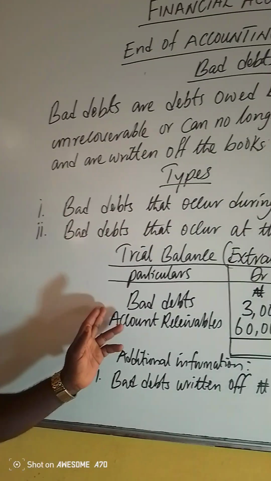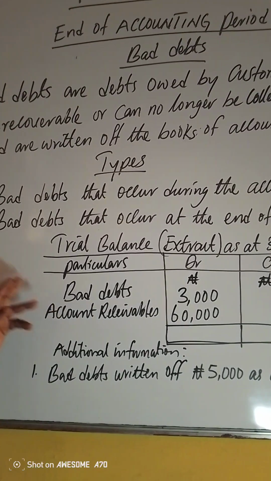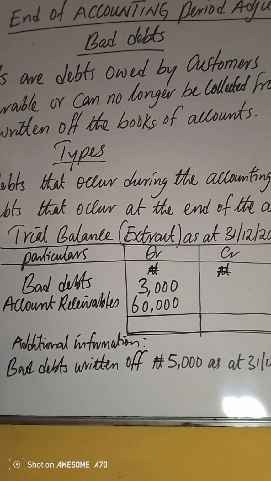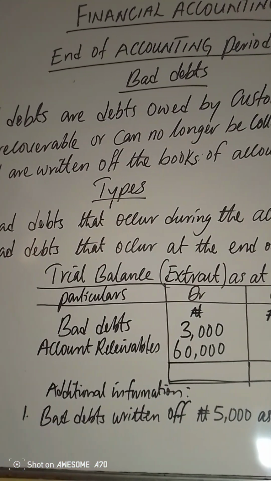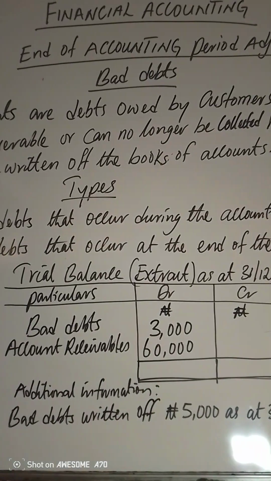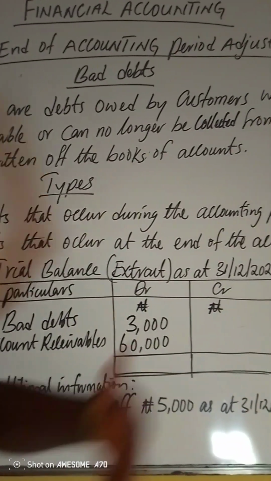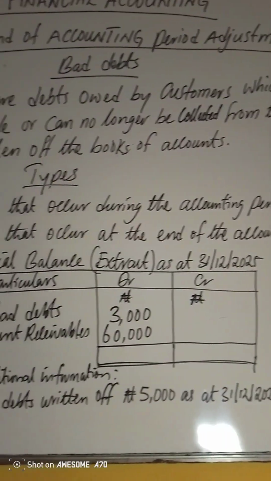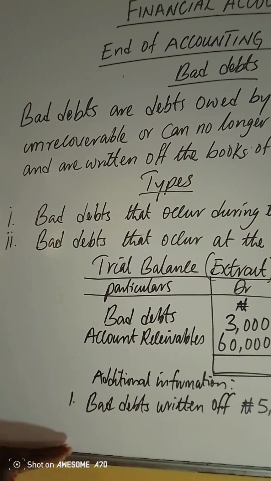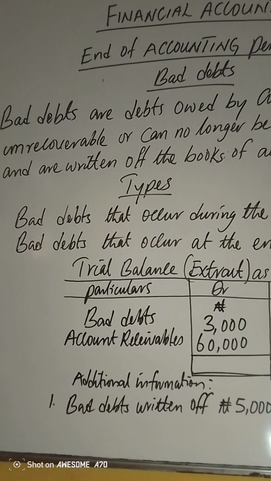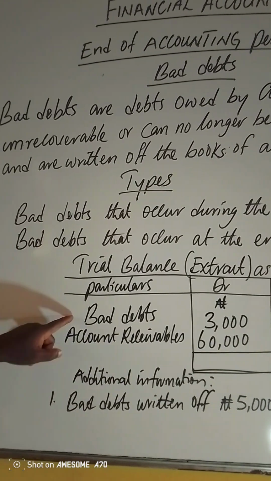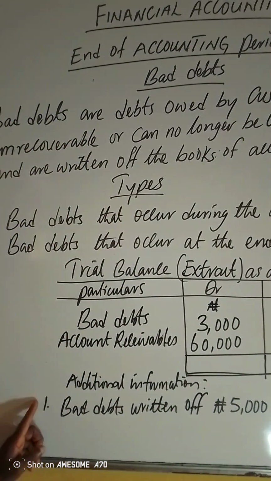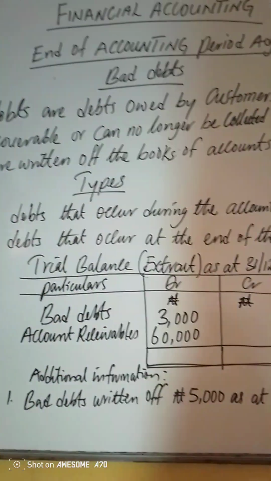But the ones that are found in the trial balance are the ones that occur during the accounting period, which are part of double entry. While the ones that appear in the additional information are the ones that occur at the end of the accounting period, and are treated differently. The ones in the trial balance are debts that occur during the trading period in the business, while at the end of the accounting period, some debts will still occur as the business tries to receive money from its customers. That's why we have two types of bad debts. Know that the one in the trial balance is within the year, while this is at the end of the accounting period. Let's see how they are treated in the ledger.